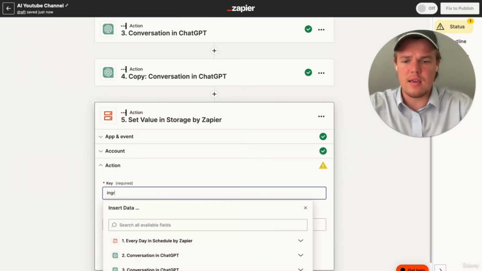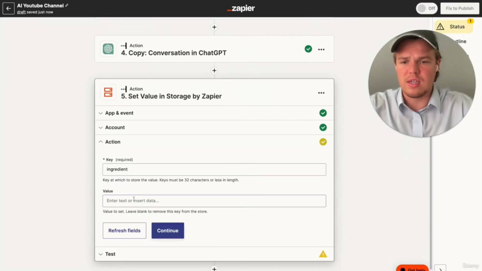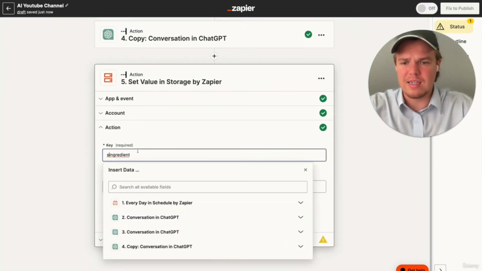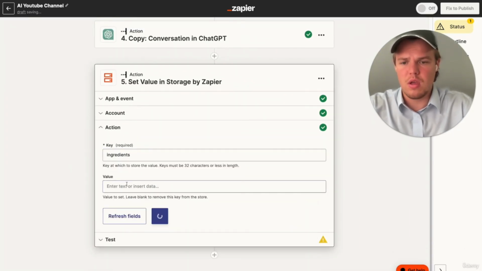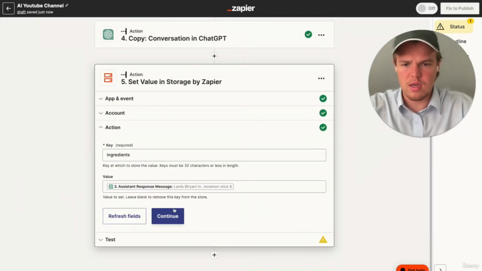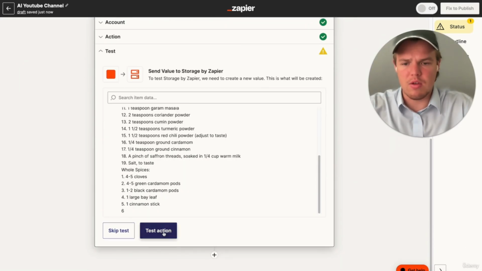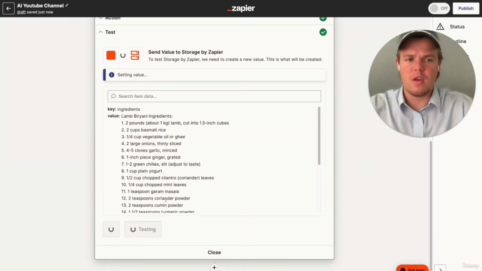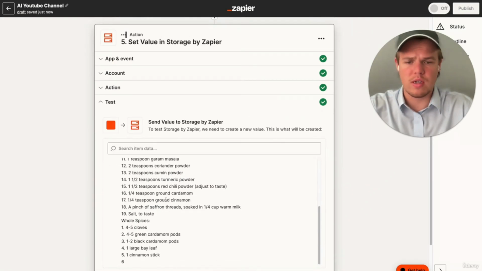We're going to set the key, which is going to be how the data is associated. We're going to set the key to ingredients, plural. We're going to go ahead and grab the value that was just created here, which was the ingredients. Let's go ahead and set up another storage block here for the cooking recipe.